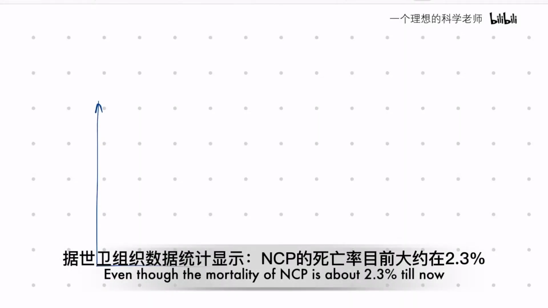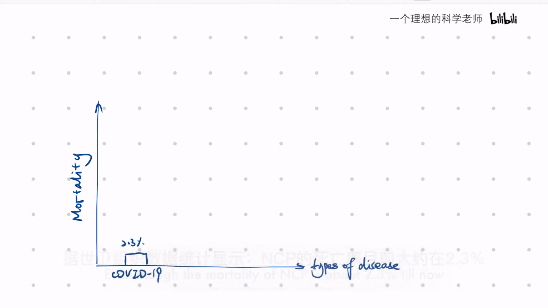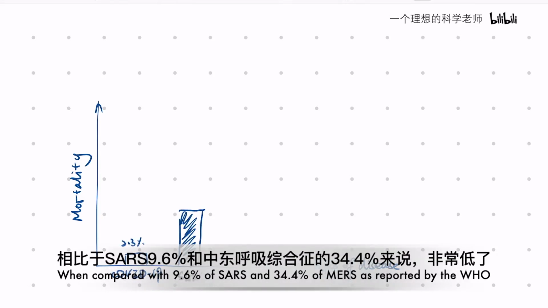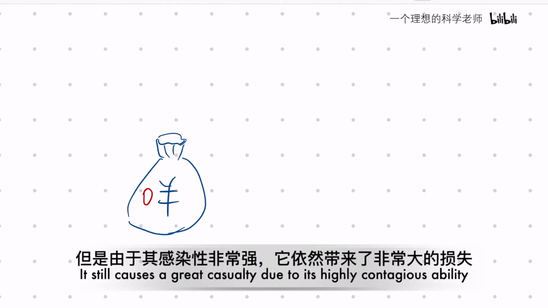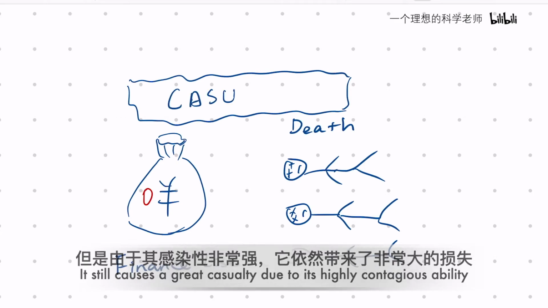Even though the mortality of NCP, novel coronavirus pneumonia, is about 2.3% till now, when compared with 9.6% of SARS and 34.4% of MERS, as reported by WHO, it still causes a great casualty due to its highly contagious ability.